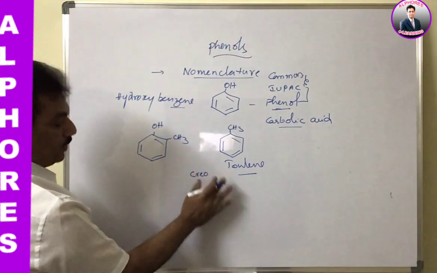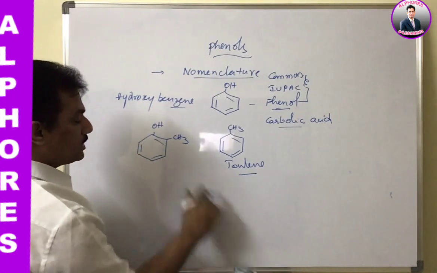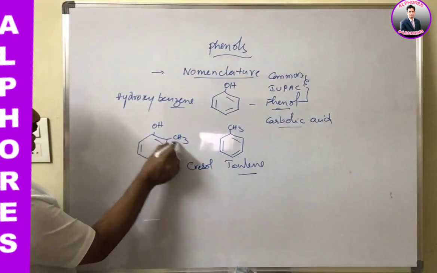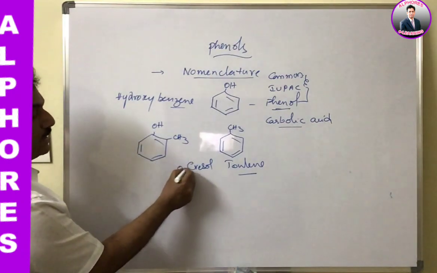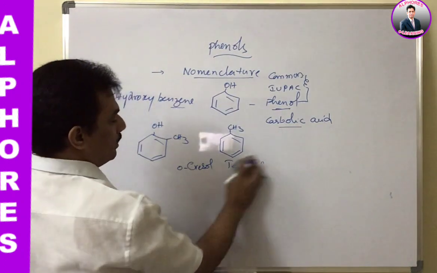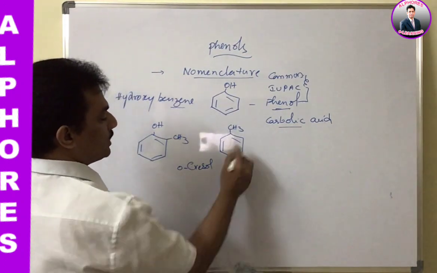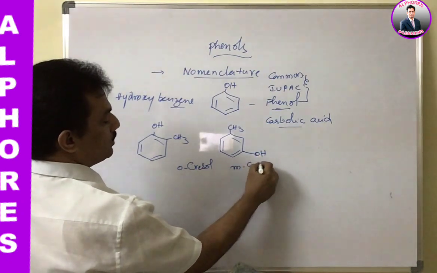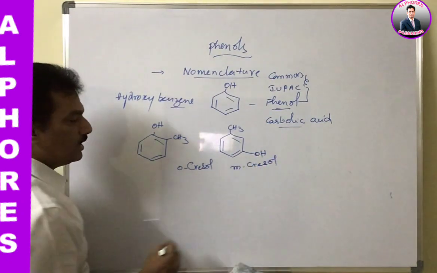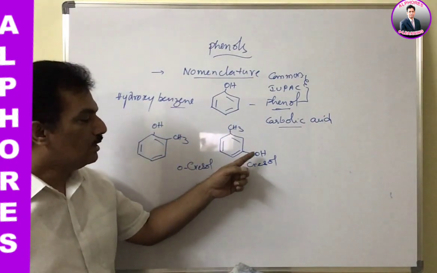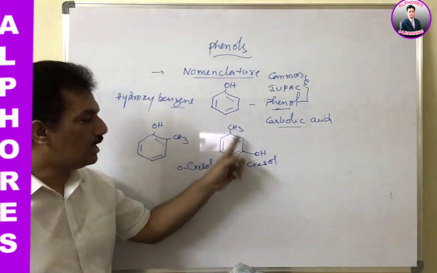You remember cresols. Actually there are three types of cresols. Here I am writing one cresol. Here OH and CH3 are at ortho positions, hence it is o-cresol. And if CH3 and OH are at the meta position to each other, it is m-cresol. Dear students, some people get confused. Only the relative position matters, whether OH is here or here.